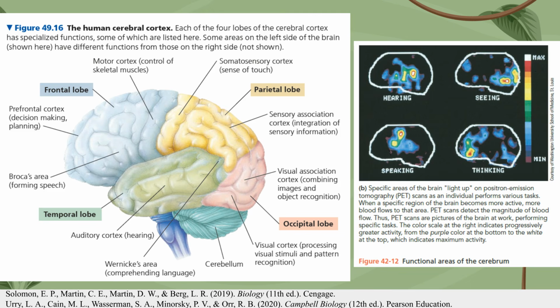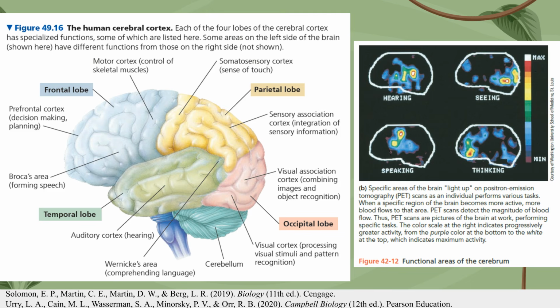The parietal lobe manages the sense of touch via the somatosensory cortex. It also includes the sensory association cortex, which integrates different types of sensory information. The temporal lobe is responsible for hearing through the auditory cortex. It also houses Wernicke's area, which is dedicated to the comprehension of language. The occipital lobe is the primary center for vision. It contains the visual cortex for processing visual stimuli and pattern recognition, as well as the visual association cortex for combining images and recognizing objects.